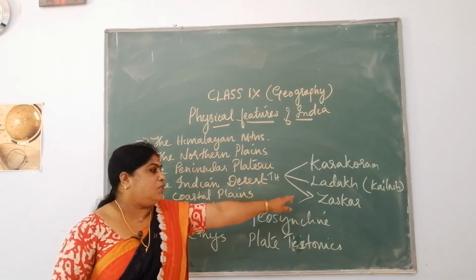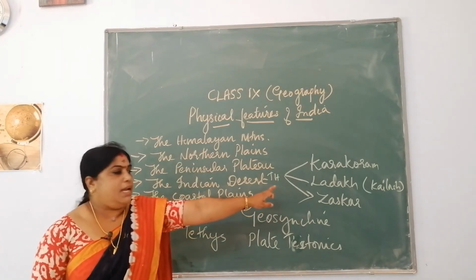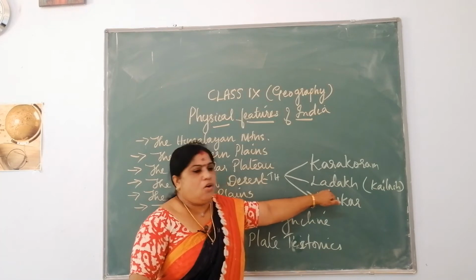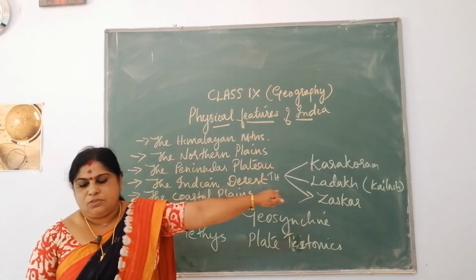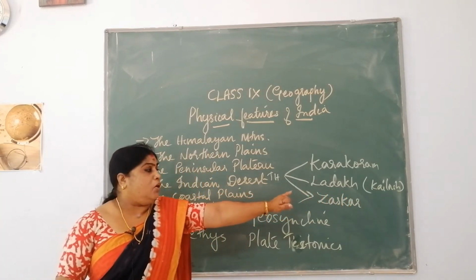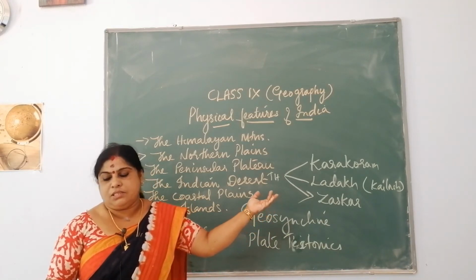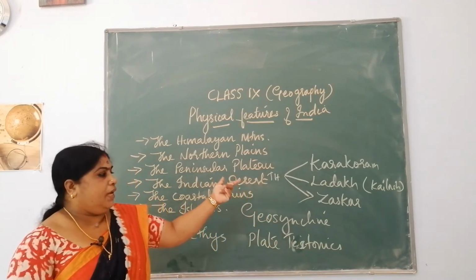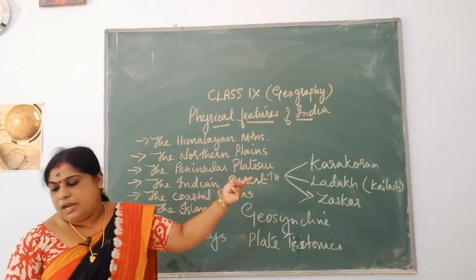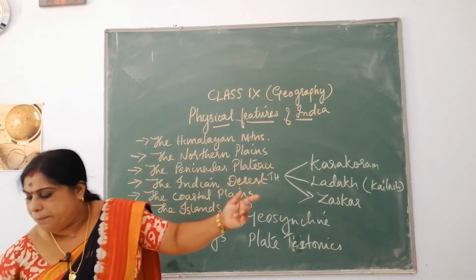So it is a place which is situated here, and the Kailash Range is an extension of this Ladakh range. A number of important rivers like Indus and Brahmaputra originate from this region, and the highest peak in this region is Mount Kailash. So I will show you a map here.